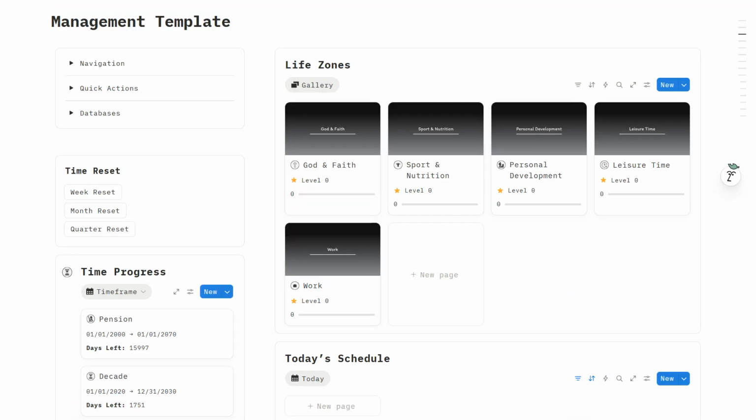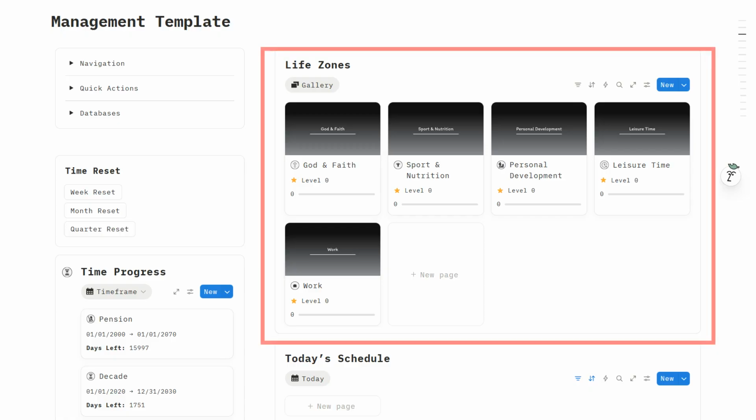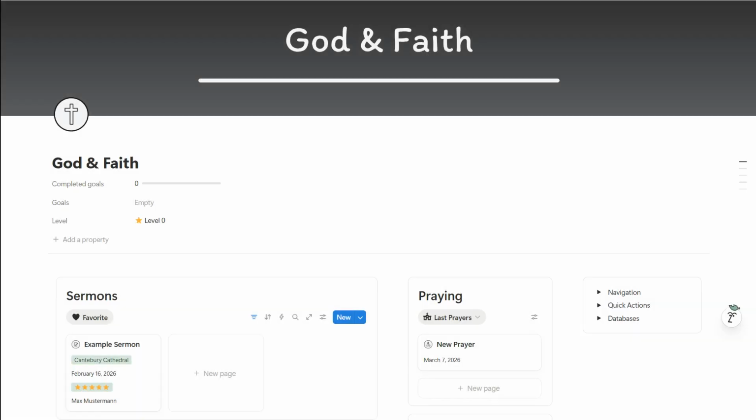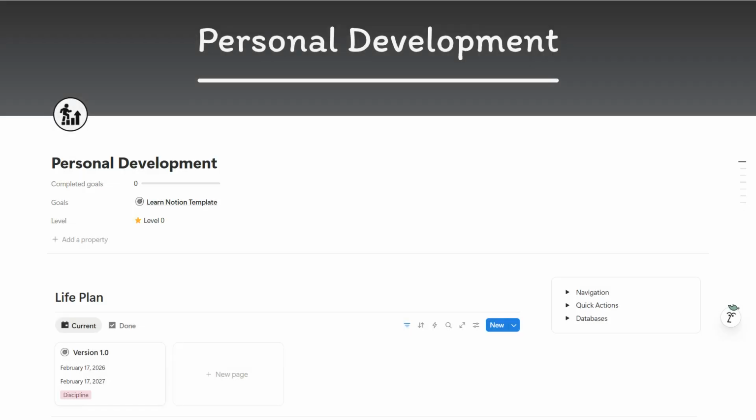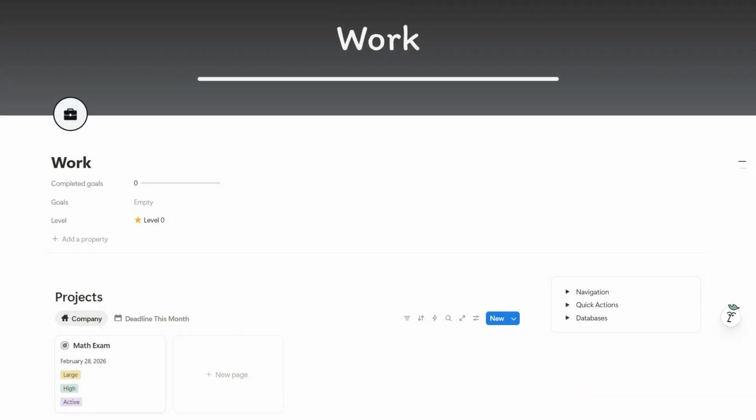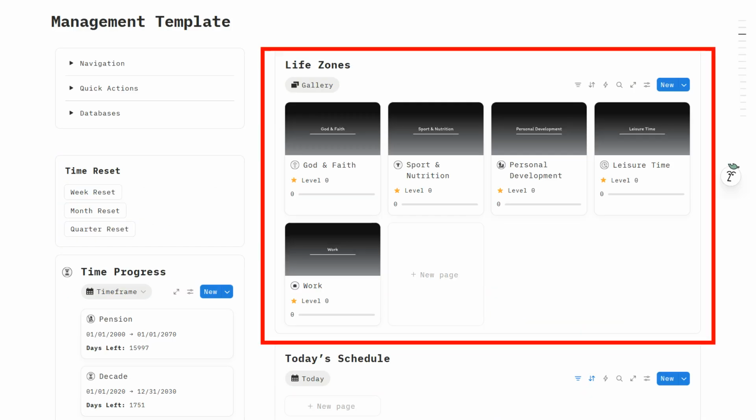The entire planner is structured into what I call life zones. Instead of mixing everything together, your life is divided into clearly defined areas. For example, God and faith, sport and nutrition, personal development, leisure time, and work. Each life zone contains tools and databases specifically designed for that area. This structure makes it much easier to stay organized and focused.